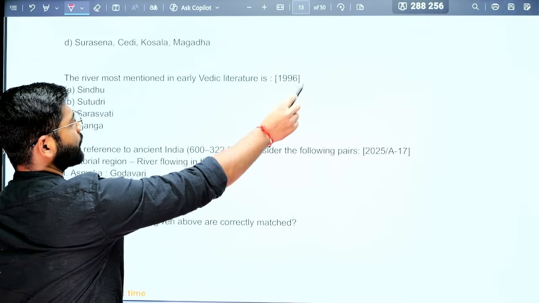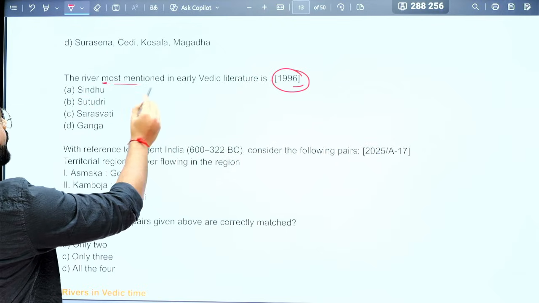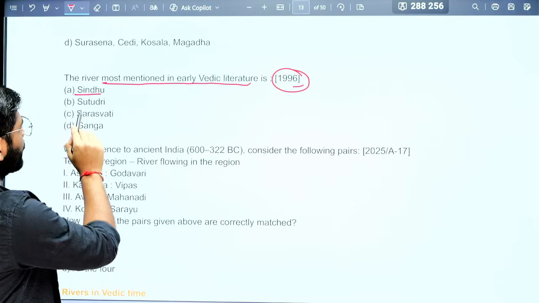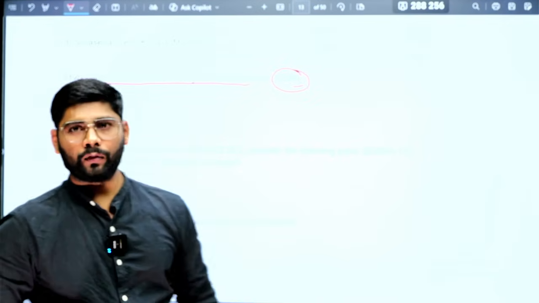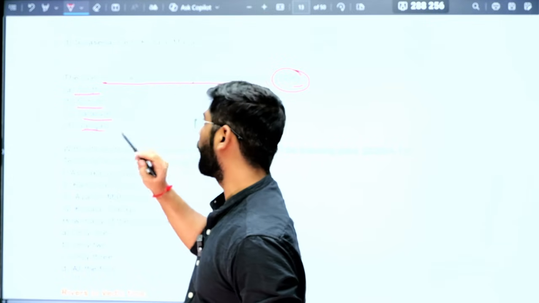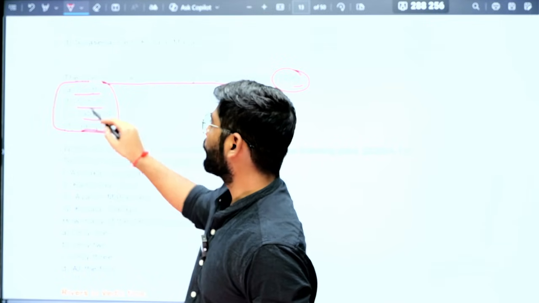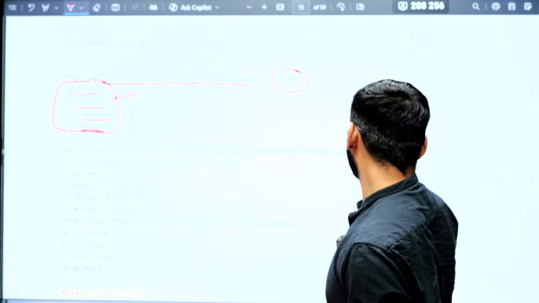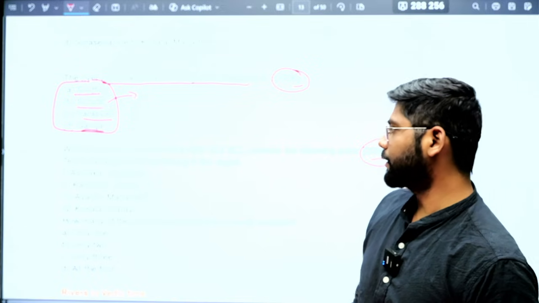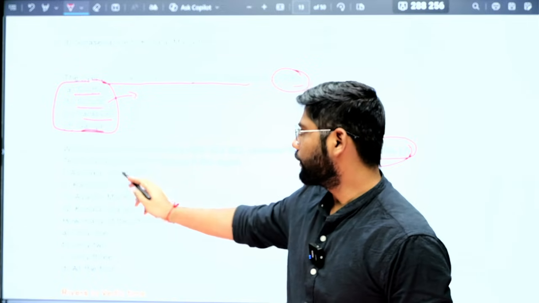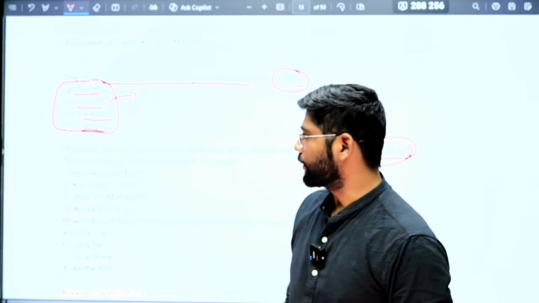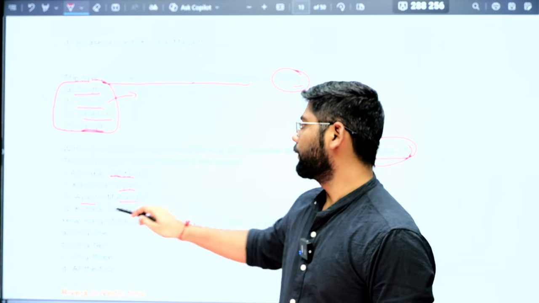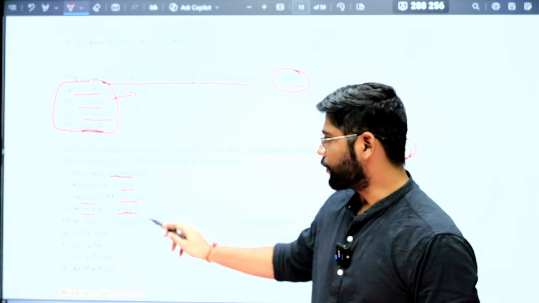So what I want to show you is this particular question. In 96, what they asked: the river most mentioned in the early Vedic literature. They gave options: first option was Sindhu, second was the Shatudri, third option was the Saraswati, and fourth was the Ganga. Now if someone is smart and he has seen what the Shatudri river is, then he will attempt the question they asked in this 25. Okay, 25, they asked about rivers and the Mahajanapadas: Asmaka, Godavari; Kamboja, Vipas; Avanti, Mahanadi; Kosala, Sharayu.